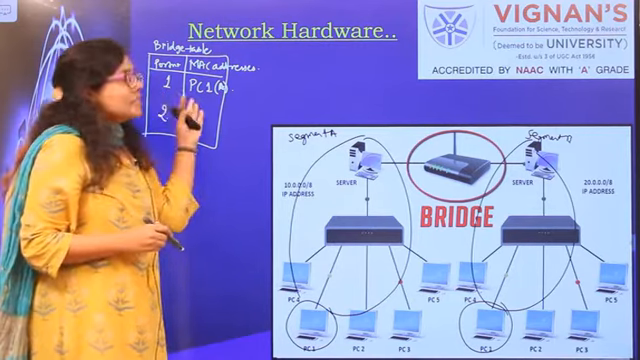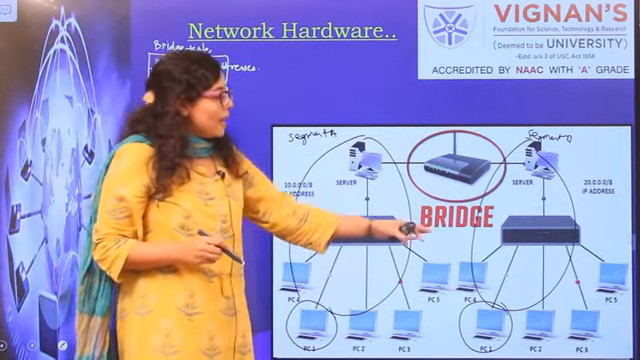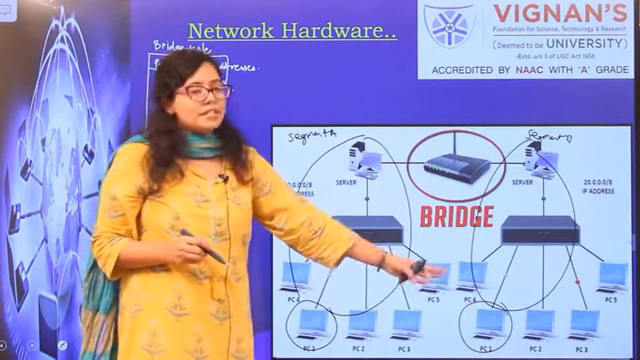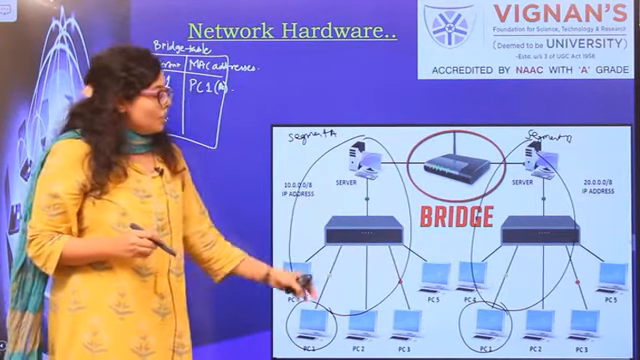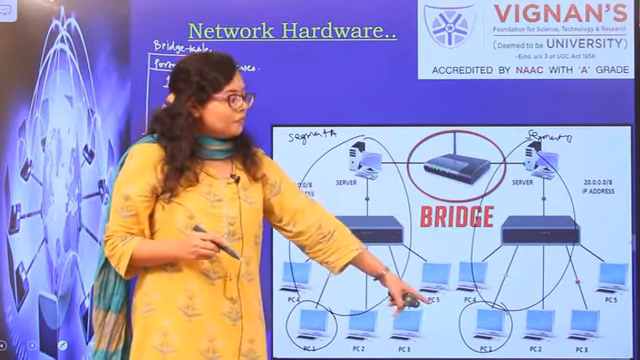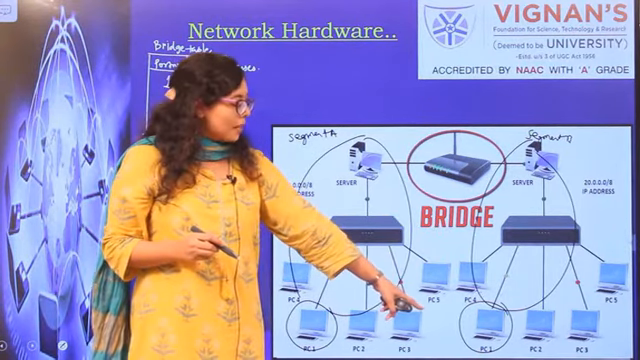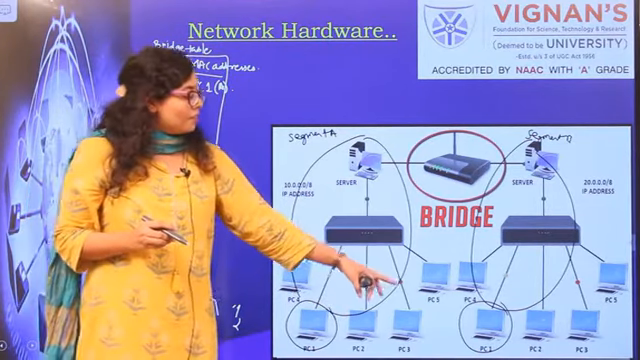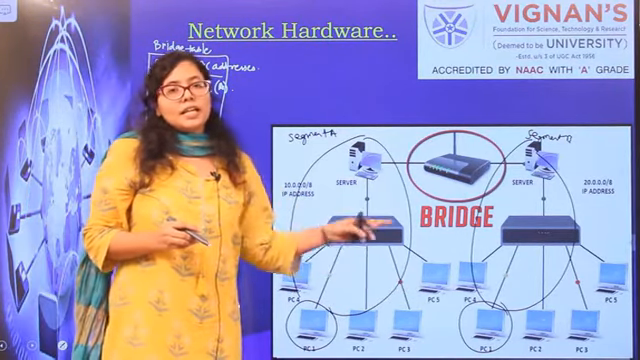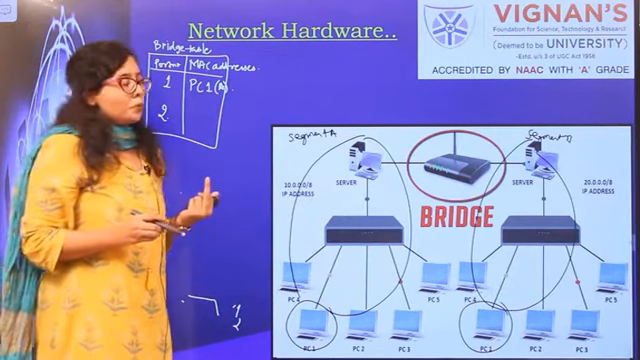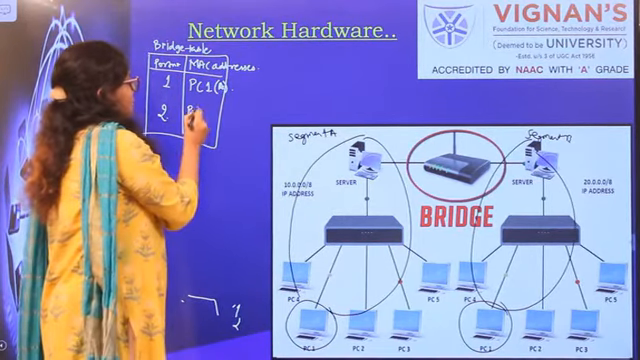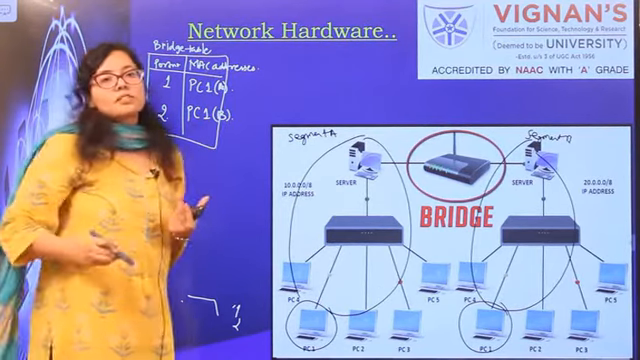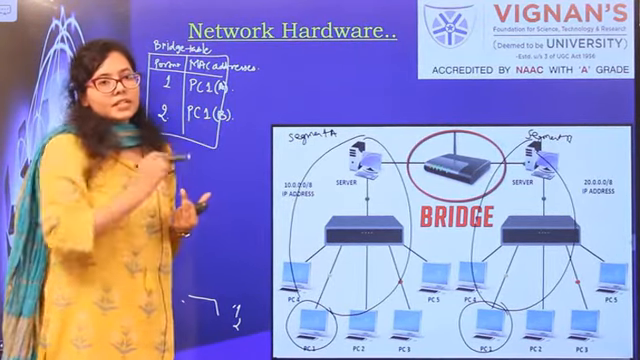After this is registered, the data packets are broadcasted to all the devices. Once the data packets are broadcasted, only PC1 of segment B will accept them. Once it accepts the data packet, the MAC address of PC1 of segment B gets registered to the respective port number. Here the MAC address of PC1 of segment B will get registered.